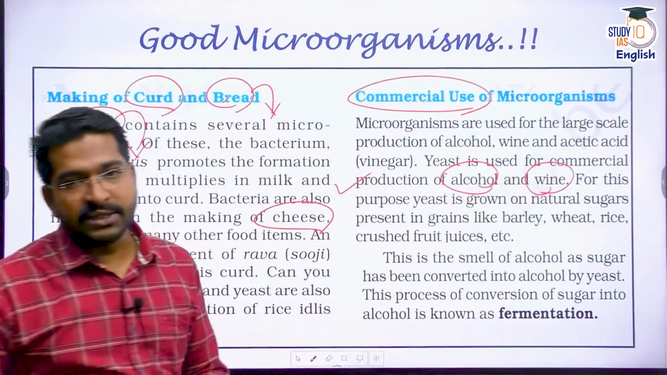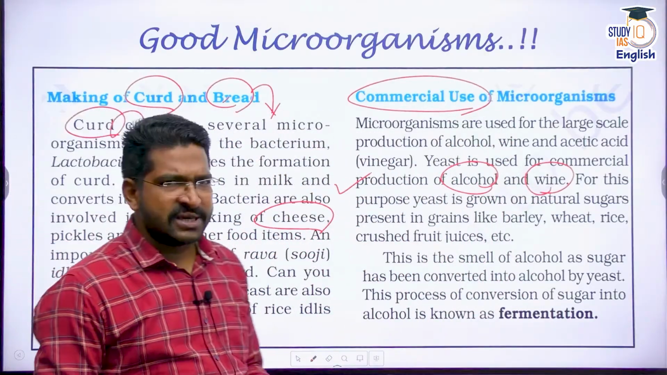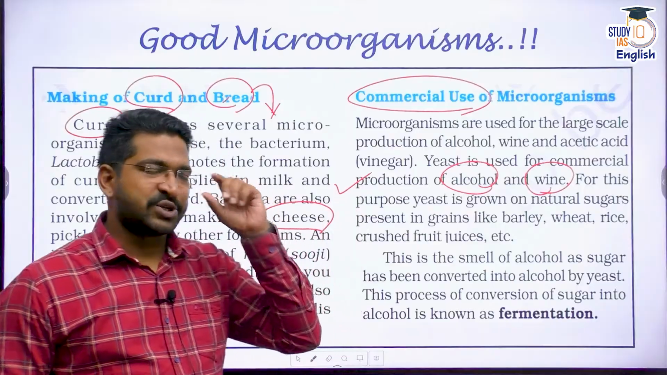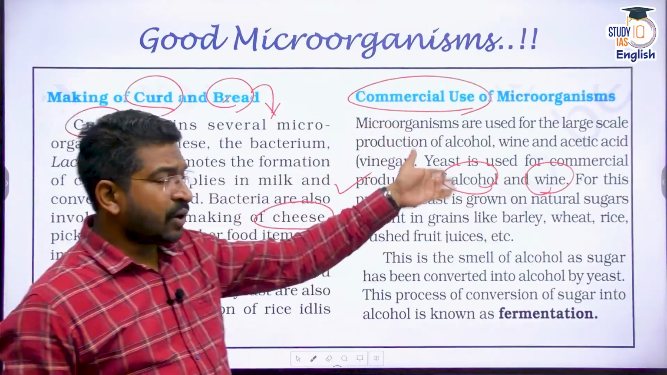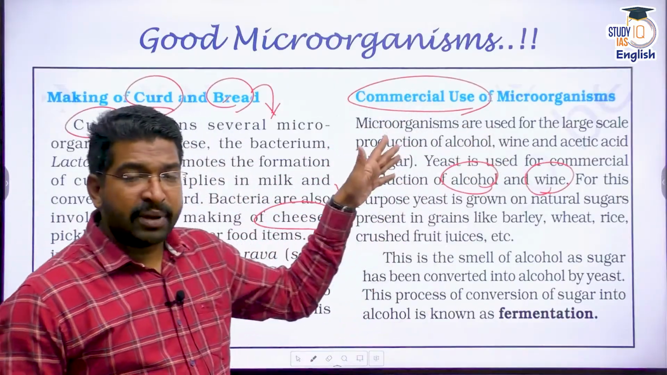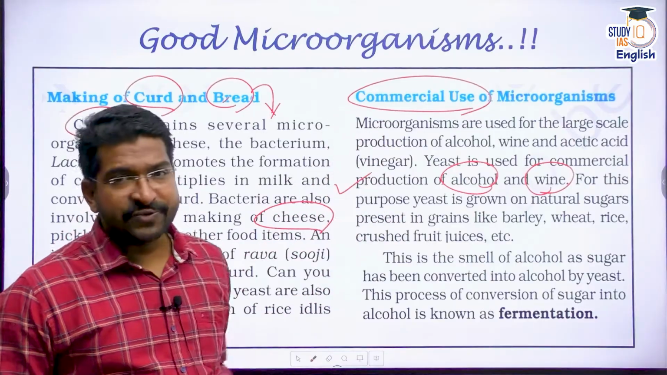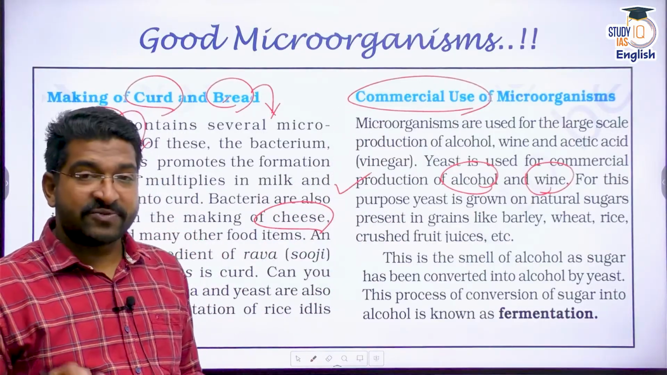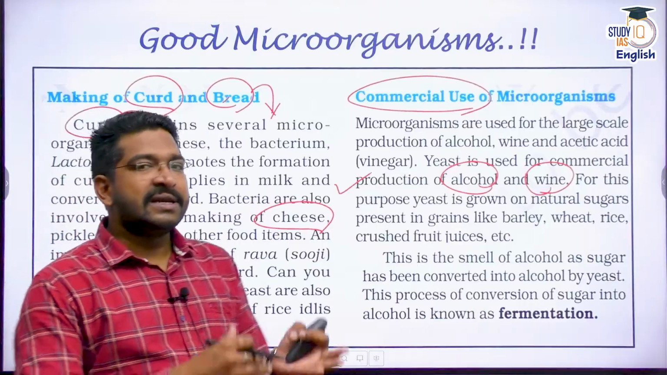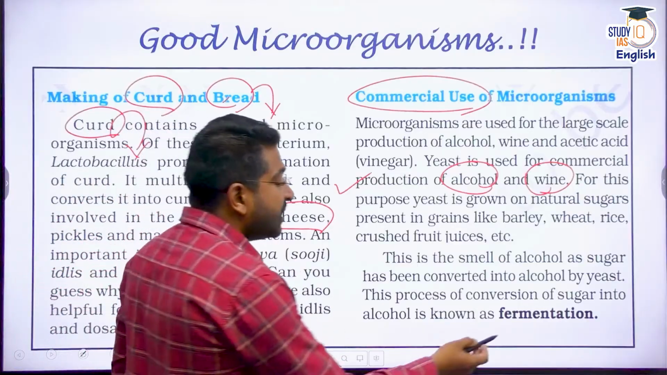Different kinds of yeast, right? Saccharomyces cerevisiae, that we also saw in our previous introduction, is used for alcohol and wine making. I can make ethanol, methanol, different kinds of chemicals. In fact, this process wherein the sugar is converted into alcohol is called fermentation.